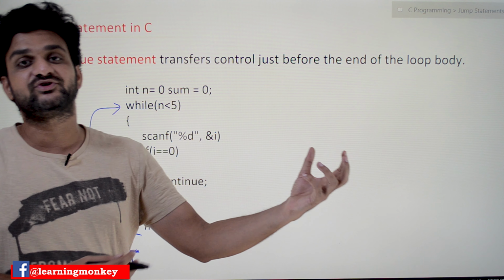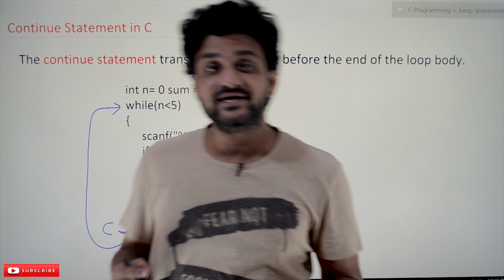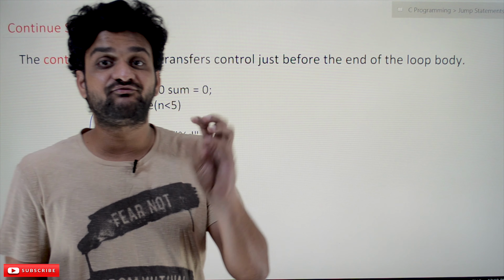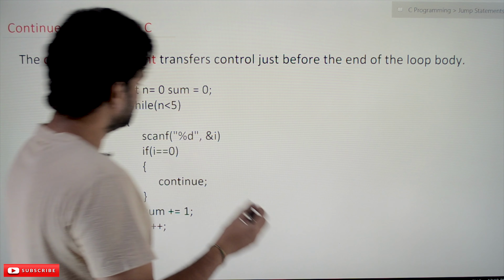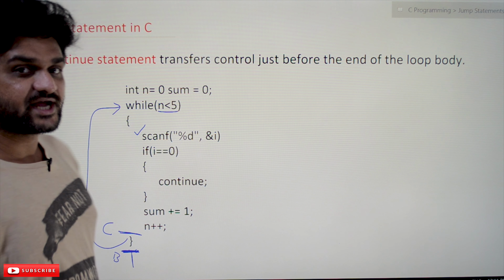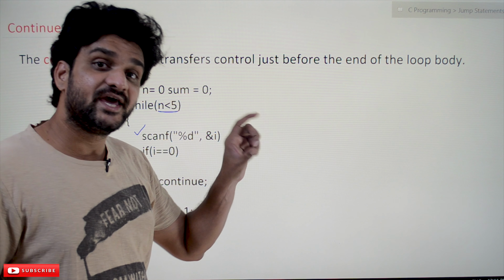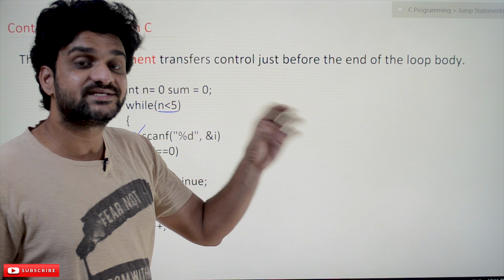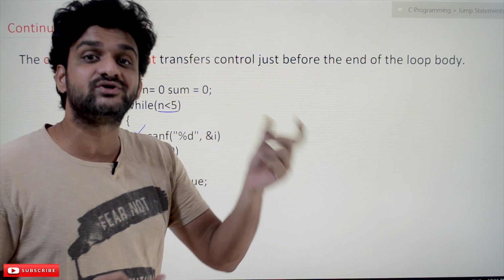Let's try to understand the use of the continue statement by using this program. This program is going to add non-zero integers. We are asking the user to give 5 non-zero integers. Using scanf, the value of n is equal to 5. The user has to provide 5 values, and those values should be non-zero. If the input given by the user is 0, then that value has to be discarded, meaning the count should not be incremented. That 0 should not be counted as an integer in the sum.